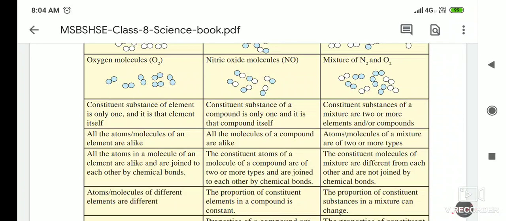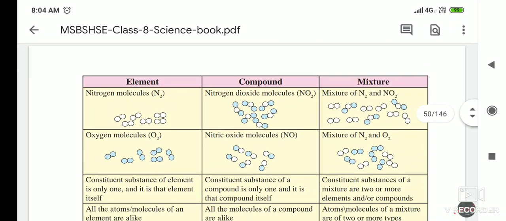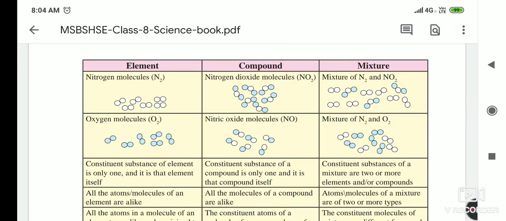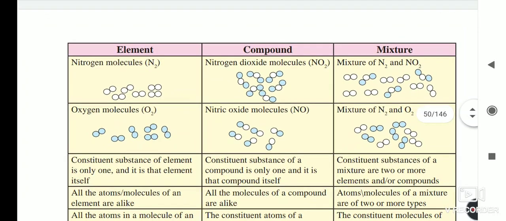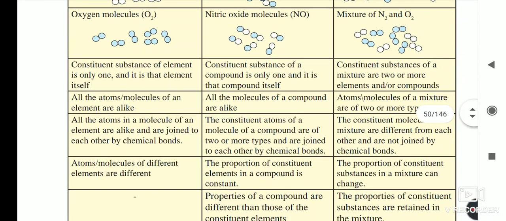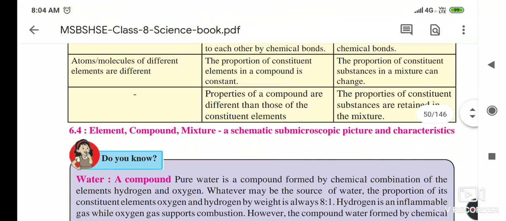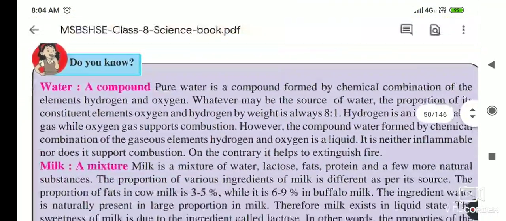Now we saw one video. It shows the difference and the properties of element, compound and mixture. From that you understand that an element is made up of only one type of atoms, and it is pure. A compound is made up of two or more types of atoms, and in a mixture, elements and compounds are all included. Okay. Now we'll see water, a compound.